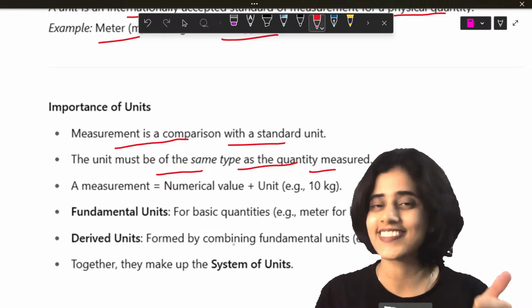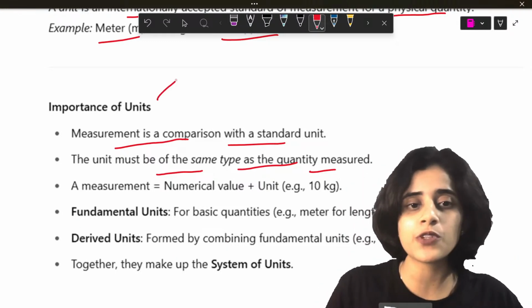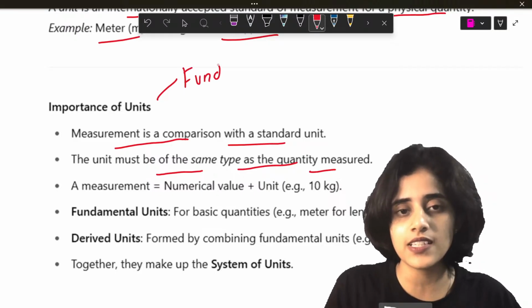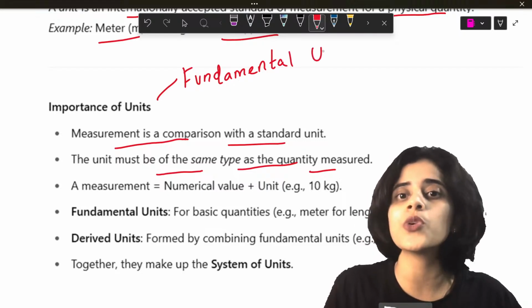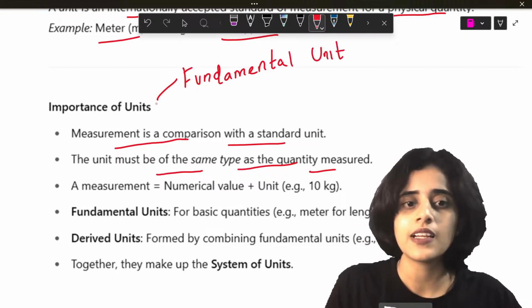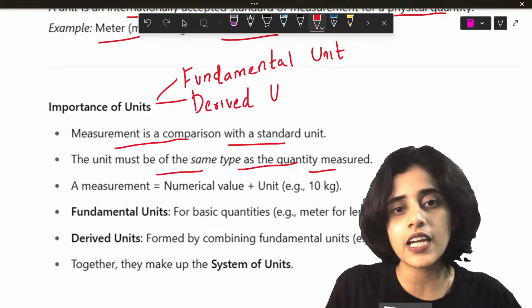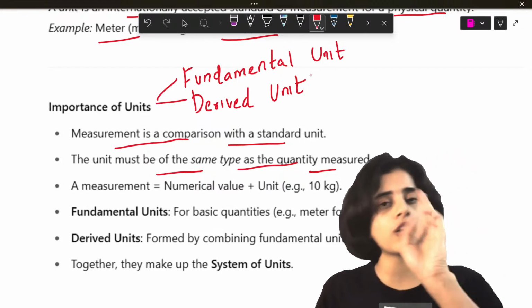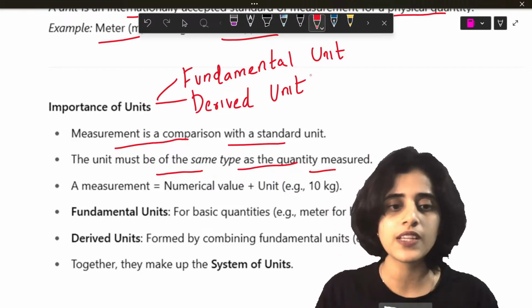Now, there are two types of units. The first type is fundamental unit. The second type is derived unit. So, what are the two types of units? You have fundamental unit and you have derived unit.